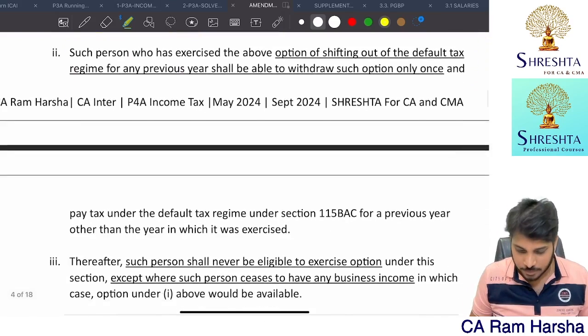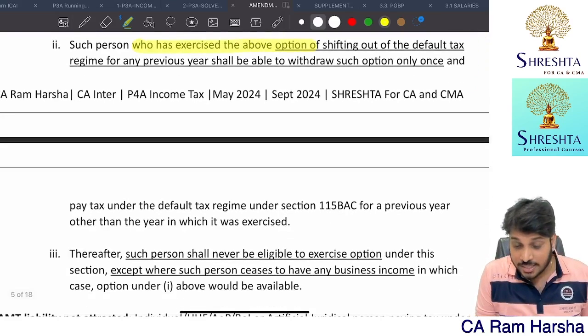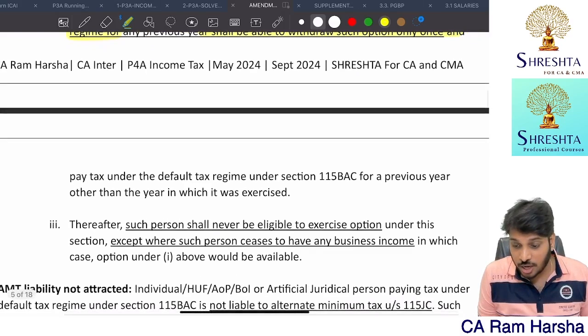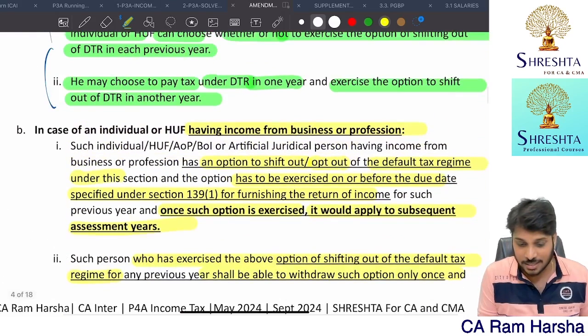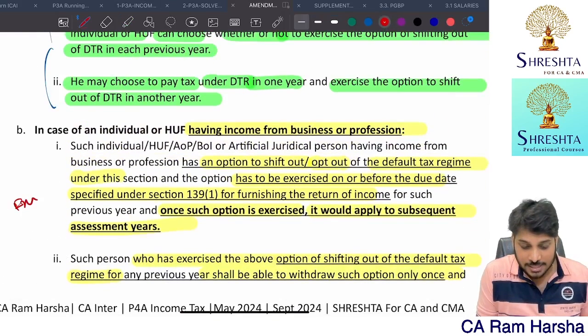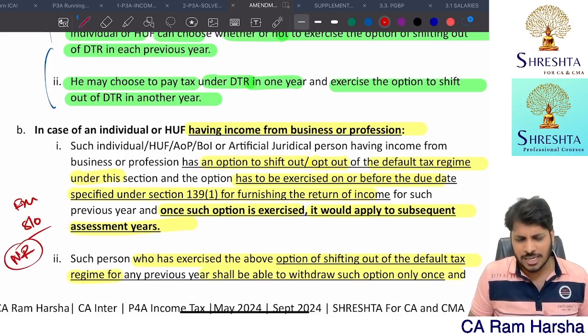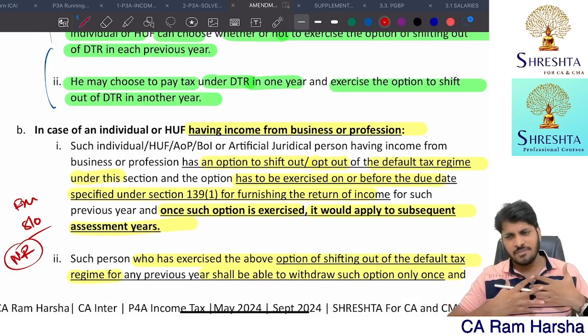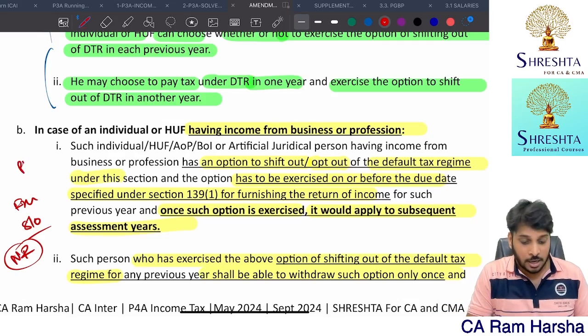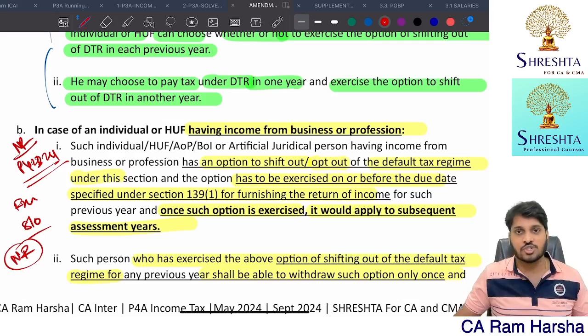Such person who exercises the above option of shifting out shall be able to withdraw that option only once and pay tax under the default tax regime for a previous year other than the year in which it is exercised. Suppose you exercise shifting out, which means you are declaring under the normal regime. You are declaring under what? Normal regime. Okay, happily go and declare, even for the subsequent years also. For previous year 23-24, you declare normal regime. For remaining years also, declare normal regime.